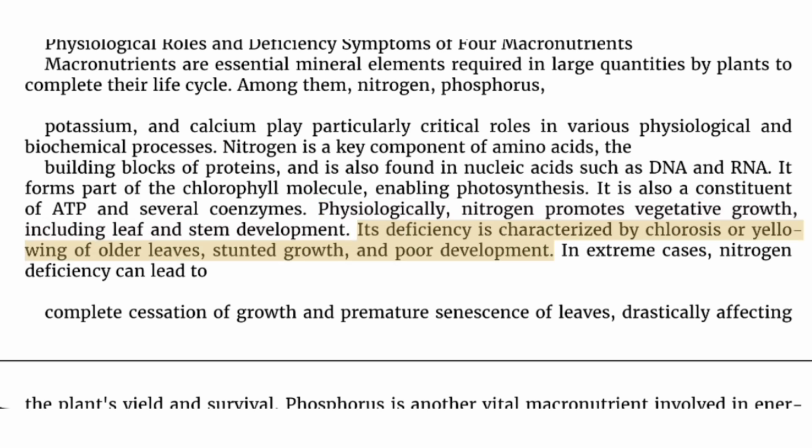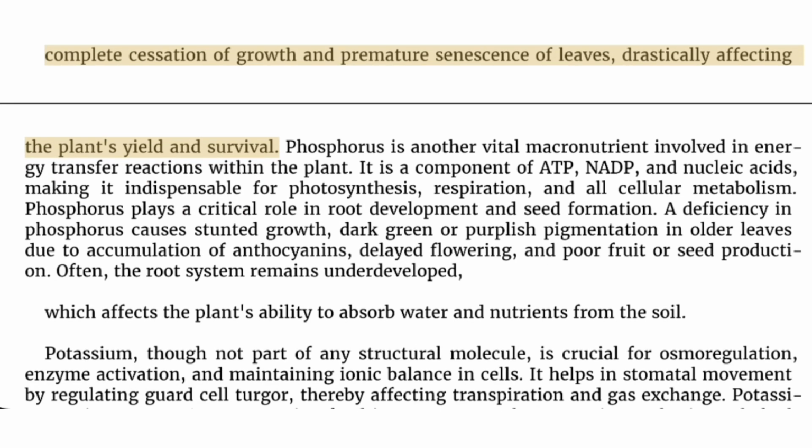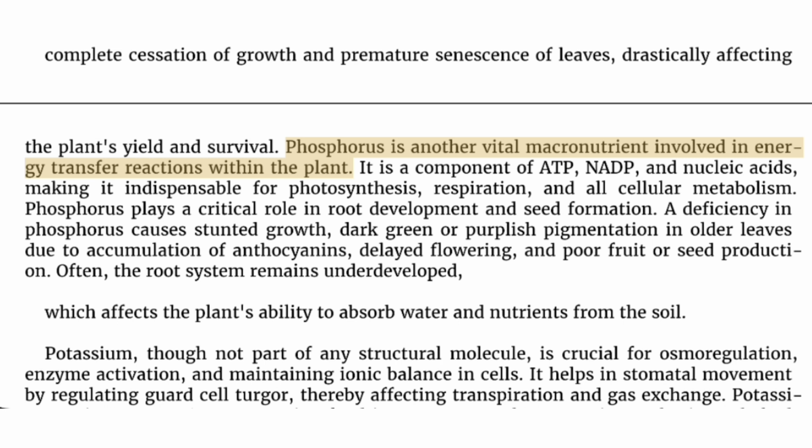Its deficiency is characterized by chlorosis or yellowing of older leaves, stunted growth, and poor development. In extreme cases, nitrogen deficiency can lead to complete cessation of growth and premature senescence of leaves, drastically affecting the plant's yield and survival. Phosphorus is another vital macronutrient involved in energy transfer reactions within the plant.